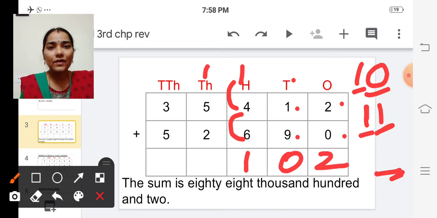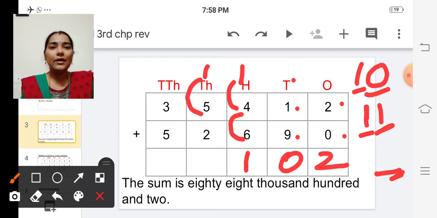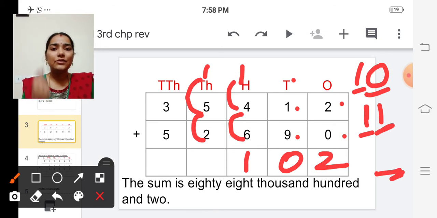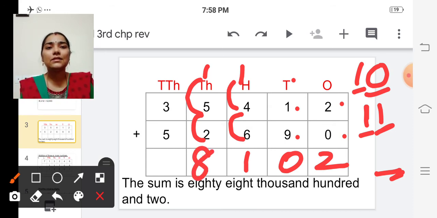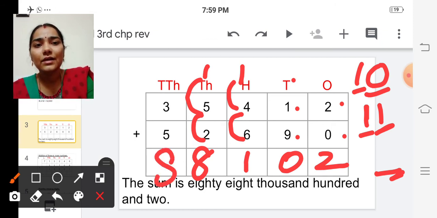So here also we are having 3 numbers to add. So first let's add 1 and 5. So 5 in the mind, 1 in the finger. After 5, 6. Next 6 plus 2. So 6 in the mind, 2 in the finger. After 6, 7, 8. So here we are getting 8. See, in 10,000's place we are having 3 and 5. So we are going to add 3 plus 5. Okay, 3 in the mind, 5 in the finger. After 3, 4, 5, 6, 7, 8. So here also we are getting 8.